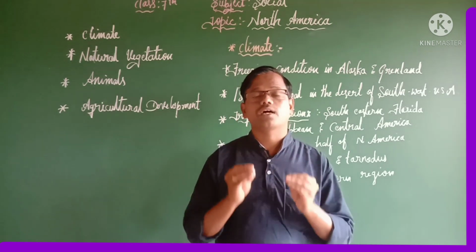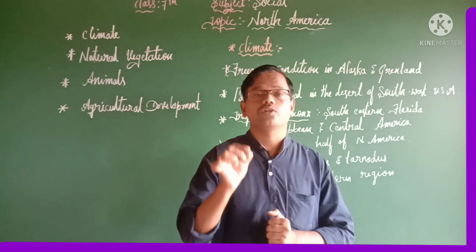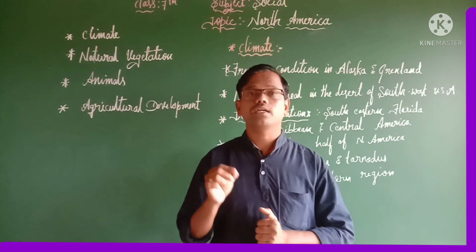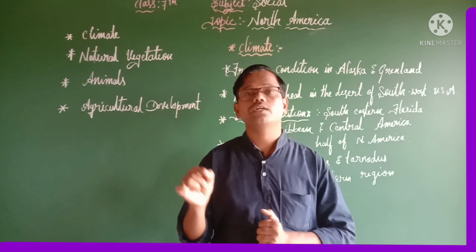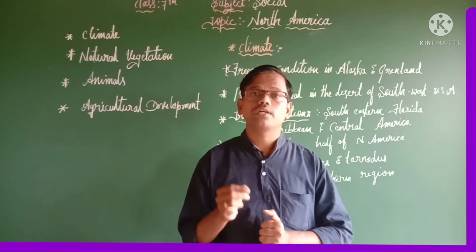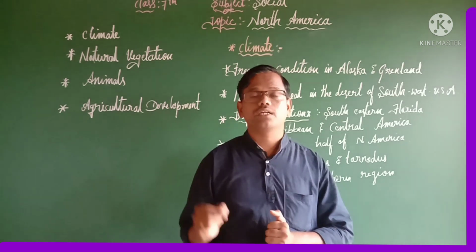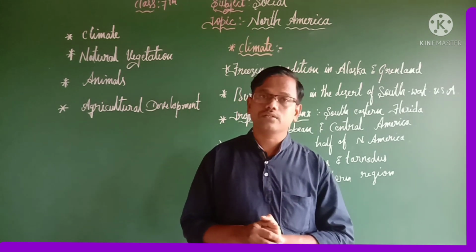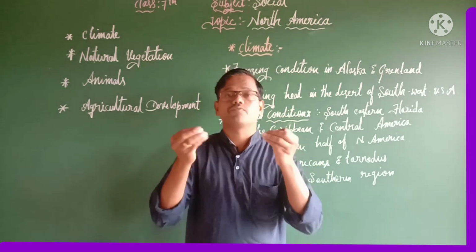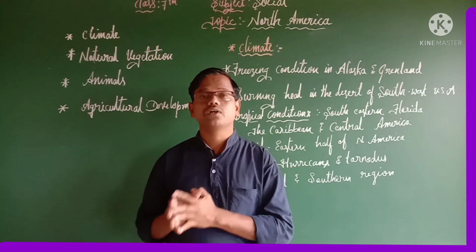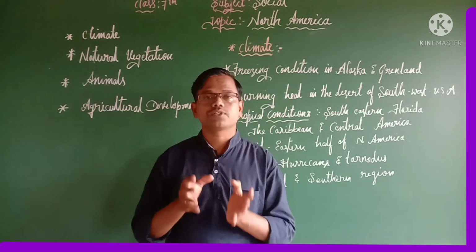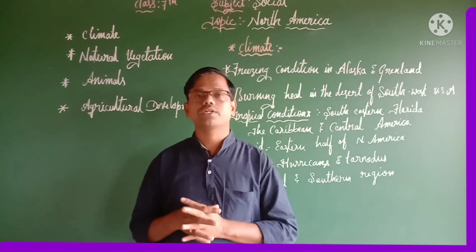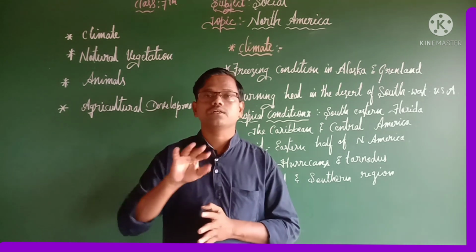As you know, North America is located entirely north of the equator region. And it extends from 19 degree north to 71 degree north latitude and 50 degree west to 150 degree west longitude. So this is the extent of North America, and it is surrounded by a few water bodies. In the east, Atlantic Ocean; in the west, Pacific Ocean; in the north, Arctic Ocean. So these are a few important water bodies that surround North America.